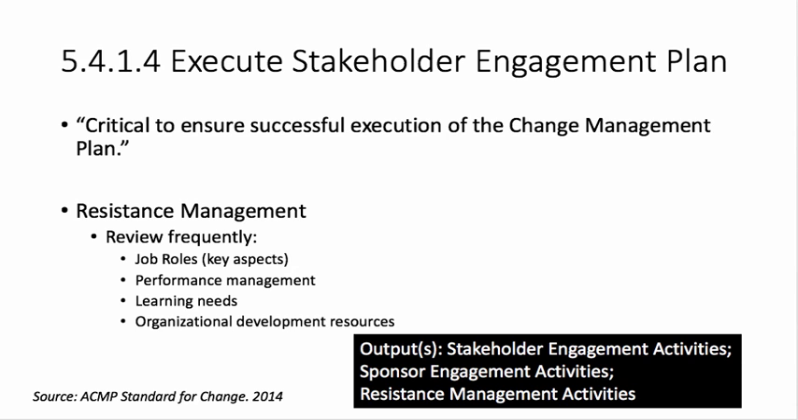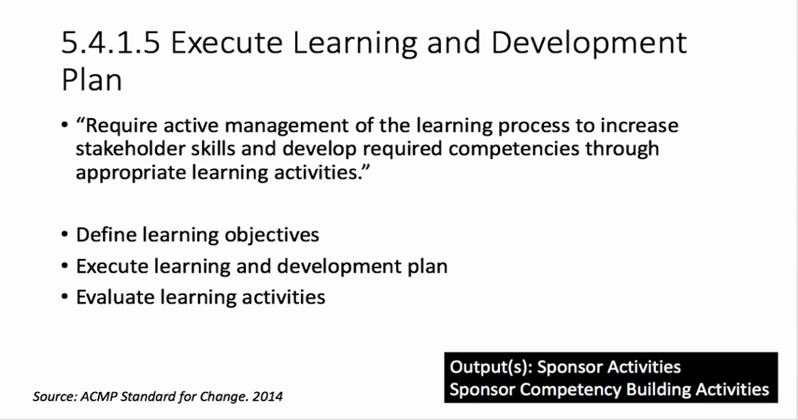These reviews should involve regular communication with leaders and supporting functions as needed to ensure resistance is properly managed. Inputs include stakeholder engagement plan, sponsorship plan, and communications plan. Outputs: stakeholder engagement activities, sponsor engagement activities, and resistance management activities. Next, execute the learning and development plan.